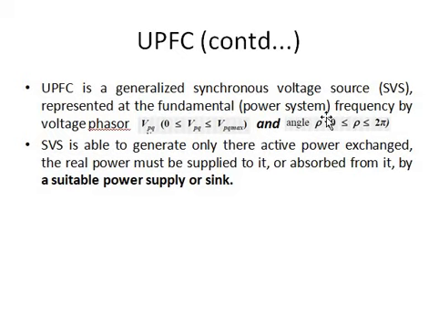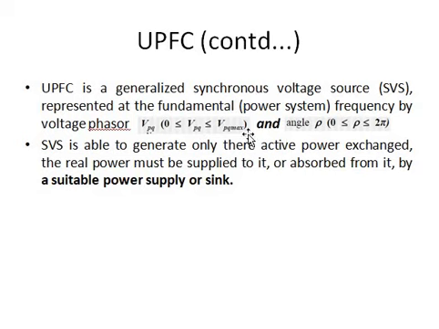Okay. As I have told, we are injecting a voltage by this UPFC. Therefore, we can call this UPFC a generalized synchronous voltage source, SVS. A voltage source will inject voltage, right? So here the injected voltage is VPQ, and there will be a range for this voltage because we are sensing the real-time parameters and controlling the UPFC, right? So there will be a range for this output voltage, given by 0 to VPQ max. There will be a maximum value for this VPQ injected voltage.